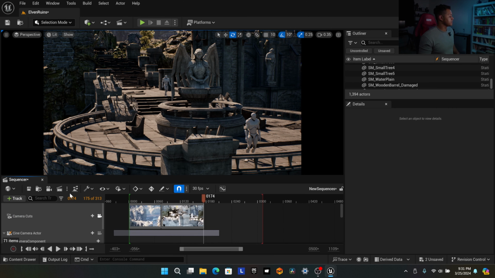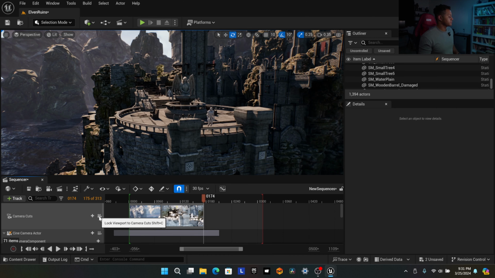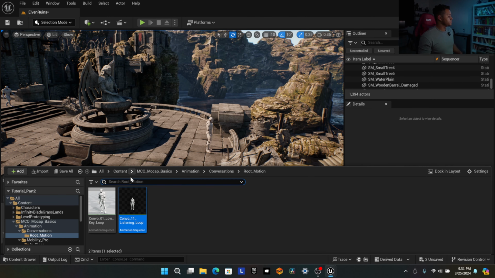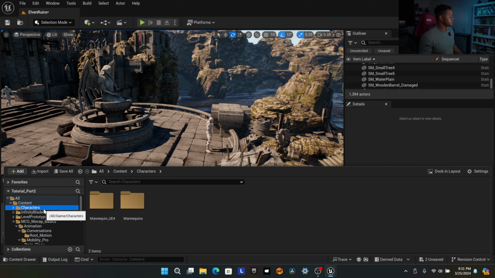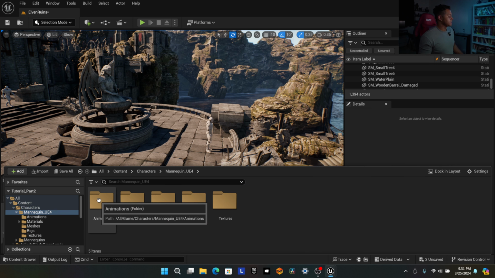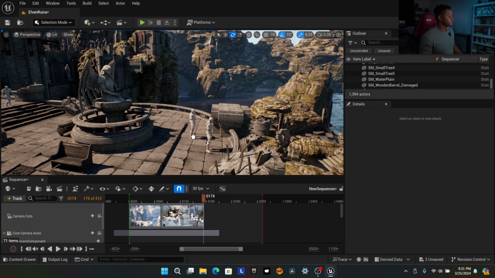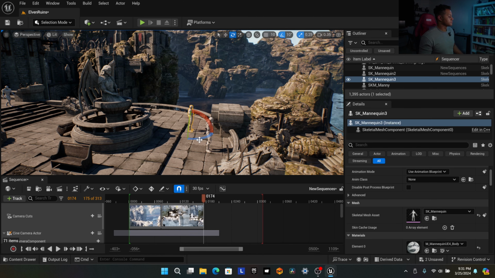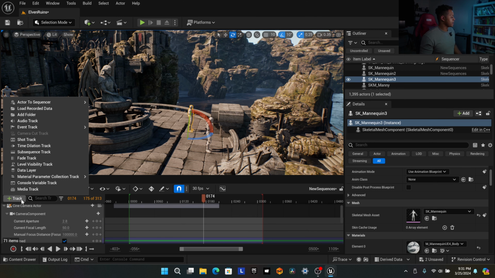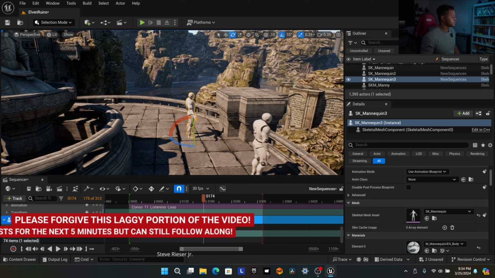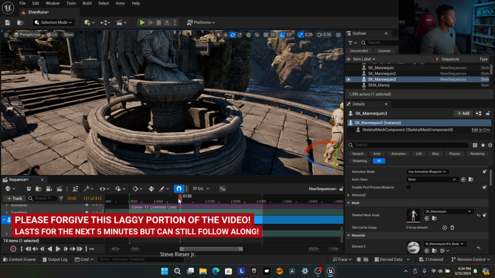First, let's unlock our camera cuts and sequencer to activate the viewport again. Control space to open up our content browser. Let's go to characters, mannequins, UE4, meshes, SK mannequin. Okay. And then go to track, actor to sequencer, add SK mannequin 3. So we have our guy looking around down there.